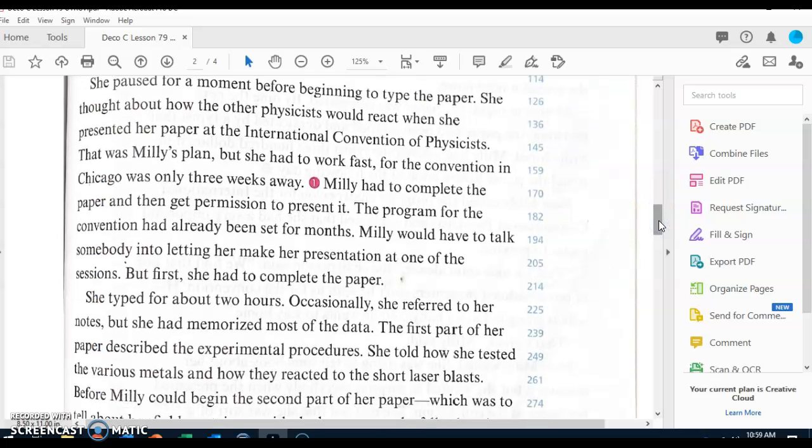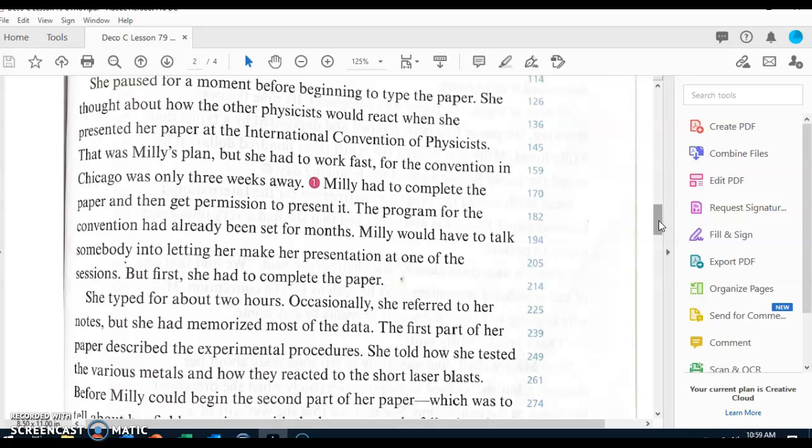She paused for a moment before beginning to type the paper. She thought about how the other physicists would react when she presented her paper at the International Convention of Physicists. That was Millie's plan, but she had to work fast for the convention in Chicago was only 3 weeks away. Listen to question number 1.